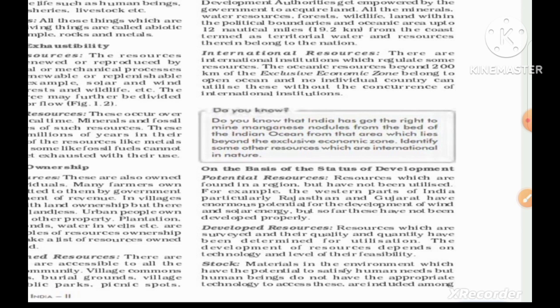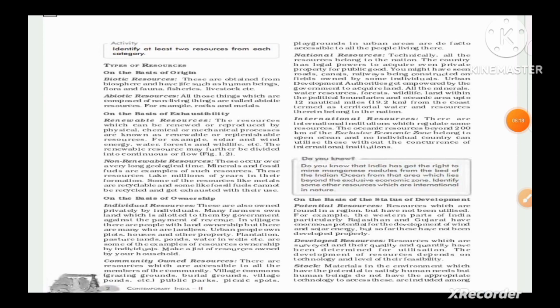The wind there is also good, so we can establish windmills for our use. These are known as potential resources, but they are not much developed so that we can use them. So these are potential resources.